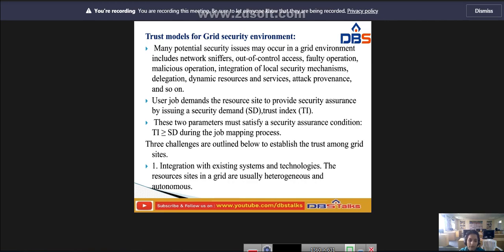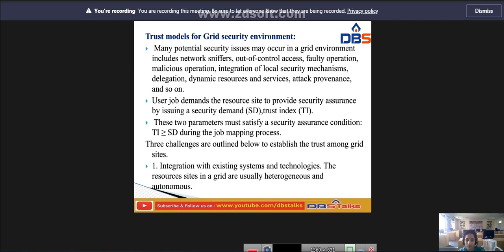There are three challenges outlined below to establish trust among the grid sites. The first is integration with existing systems and technologies: the resource sites in a grid are usually heterogeneous and autonomous.